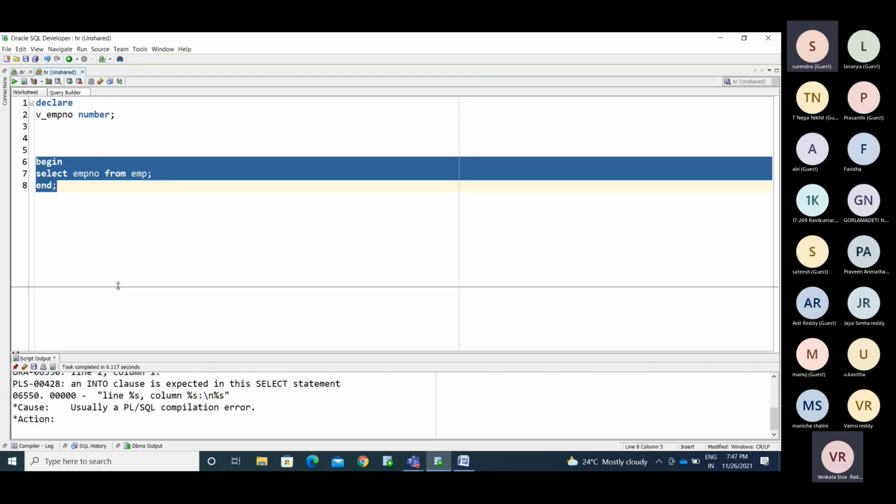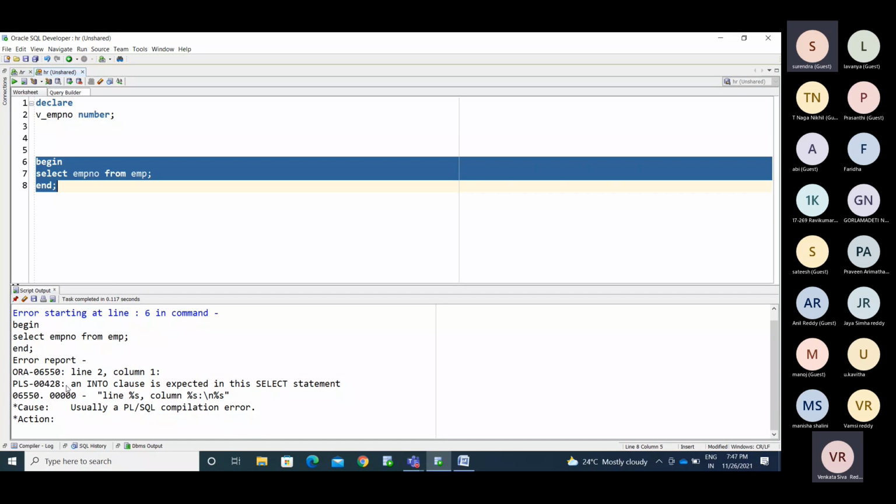See, an INTO clause is expected in this select statement. You cannot use a select query the way you use it in SQL. If you want to use a select query in PL/SQL, it is like calling your parents from Hyderabad to Kadapa, but you need to arrange some place for them to stay.